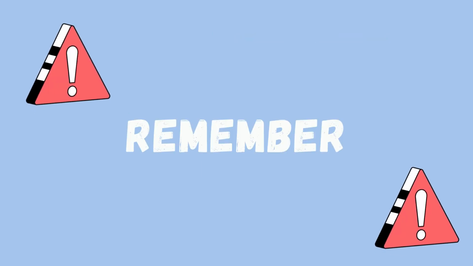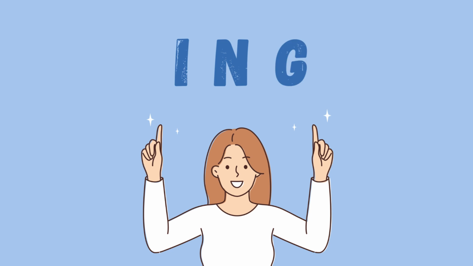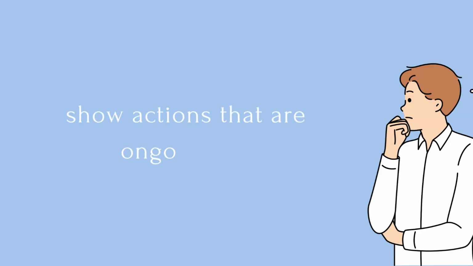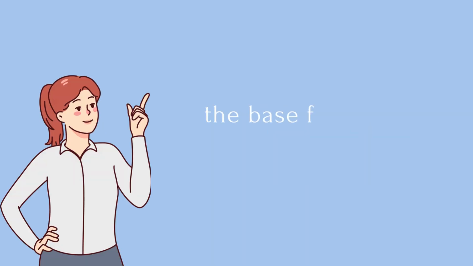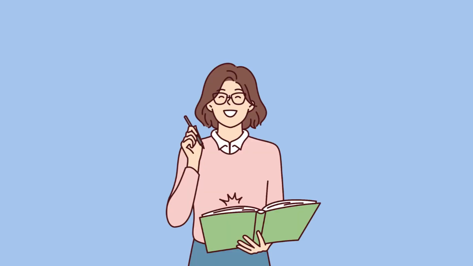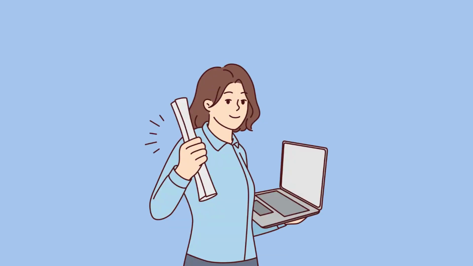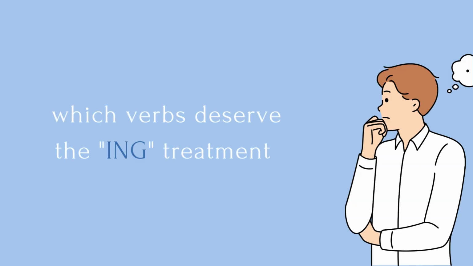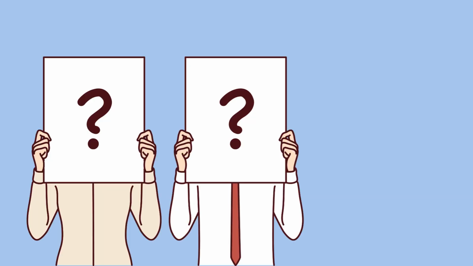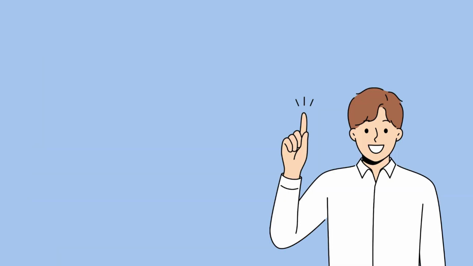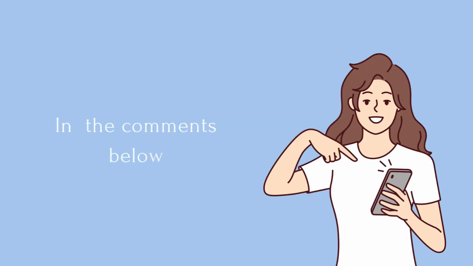The key to using ing in the present continuous is to show actions that are ongoing or happening around the present moment. If it's a state of being, the base form might be a better fit. With a little practice, you'll be a master at identifying which verbs deserve the ing treatment in the present continuous tense. If you have any questions about these action-packed verbs, don't hesitate to ask.